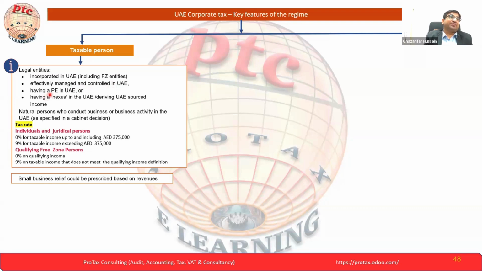Then next is having a PE in the UAE. Normally there are different kinds of PE. For a common understanding, maybe operating through a branch, or through an agent, or through a different format, which we will discuss in the PE detail. Here, the important part for understanding purposes is that you may link it if the company has a branch or is operating from here.